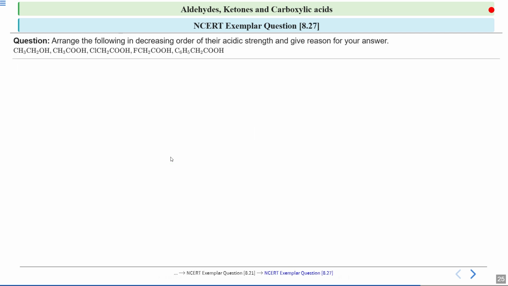Now, the next question is, you have to arrange the following in decreasing order of the acidic strength and give the reason for your answer. So, you have been given these compounds and you have to arrange them in the decreasing order of the acidic strength.